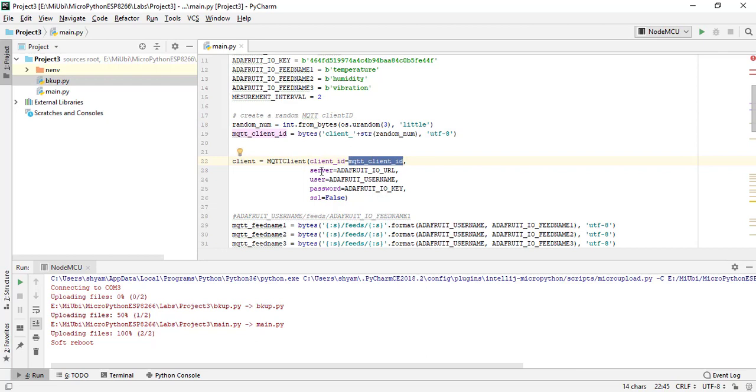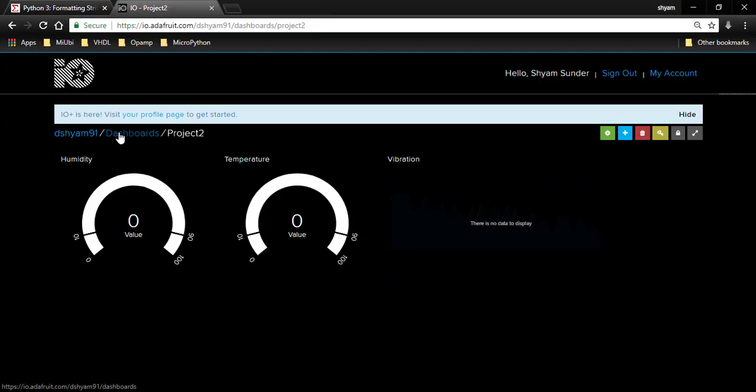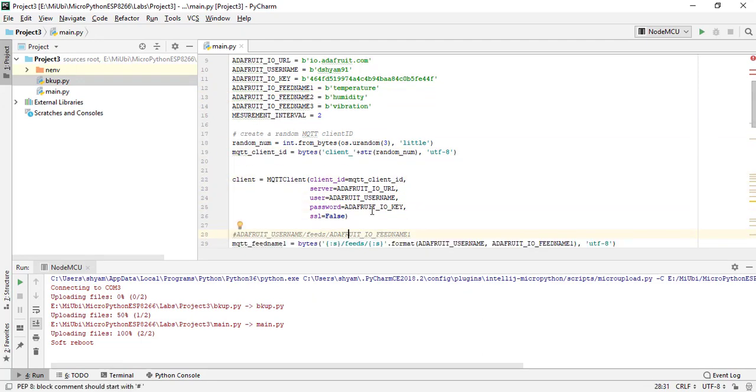And server is the Adafruit IO URL name. What is the Adafruit URL name? It is io.adafruit.com, and the Adafruit username is my username. After you have created your account in Adafruit IO, you will get something like this. The very first one is your username, and then the password. What is the password?